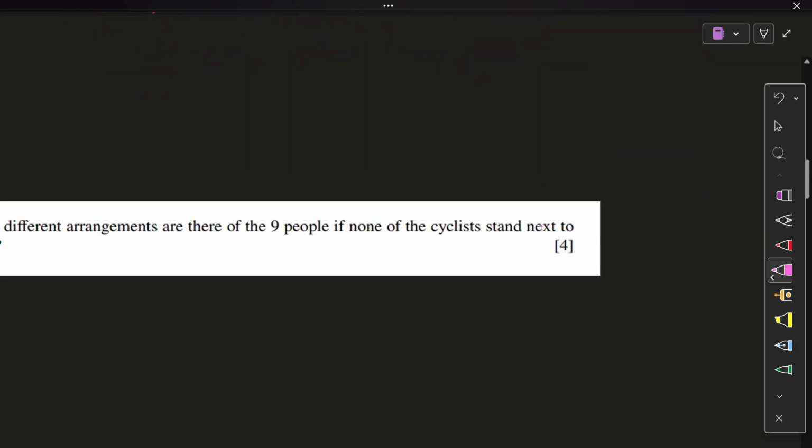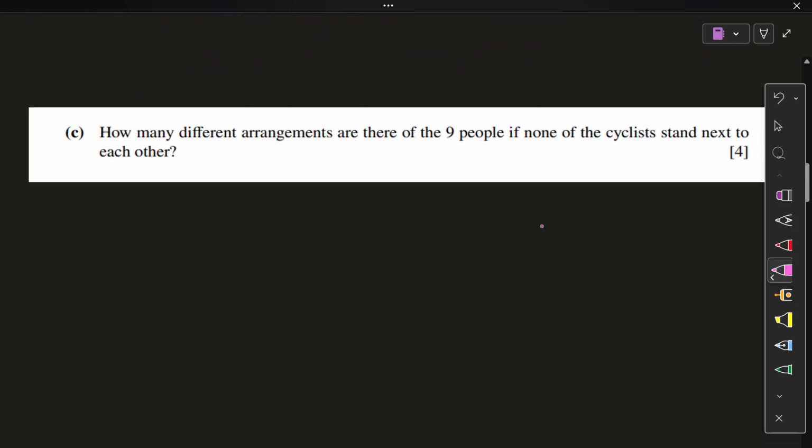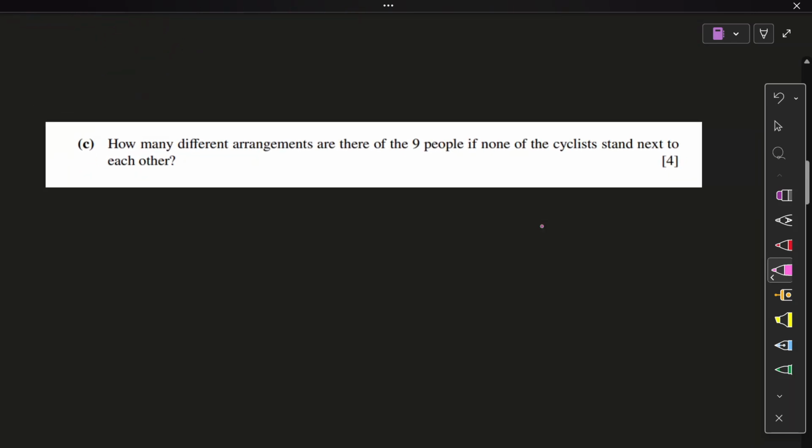Part C. Moving on. Read about it, please. 4 marks looks like a good question.